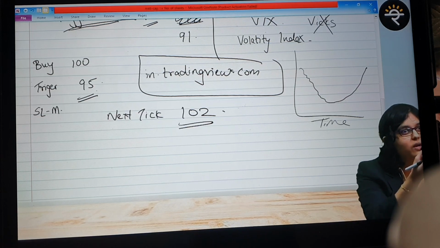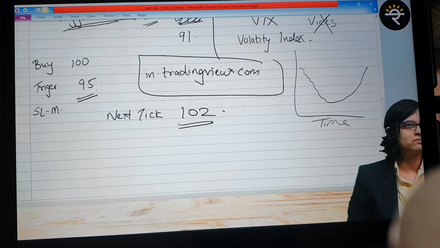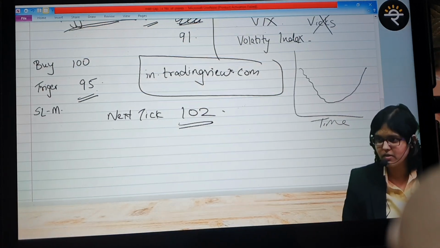We are talking about a tick, that is a microsecond I'm talking about. In 1 microsecond, stock going up by 7%? Highly theoretical. This logic you have, I guess, agreed with. Yes.